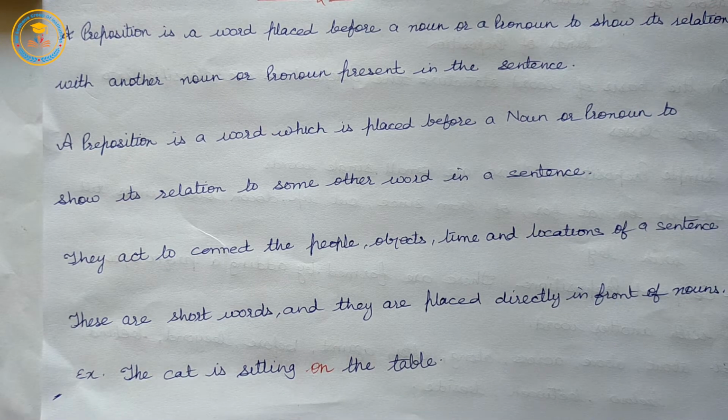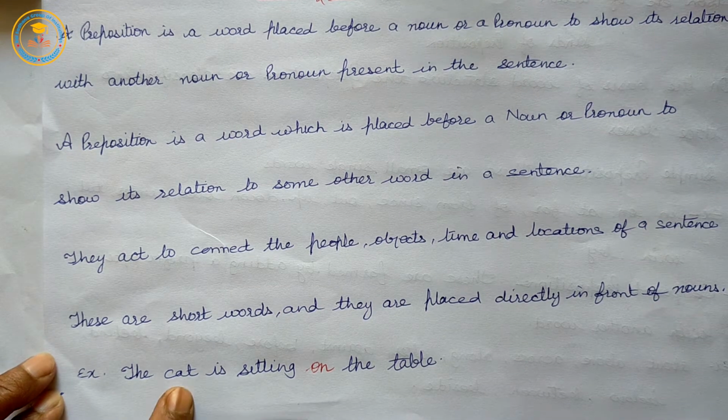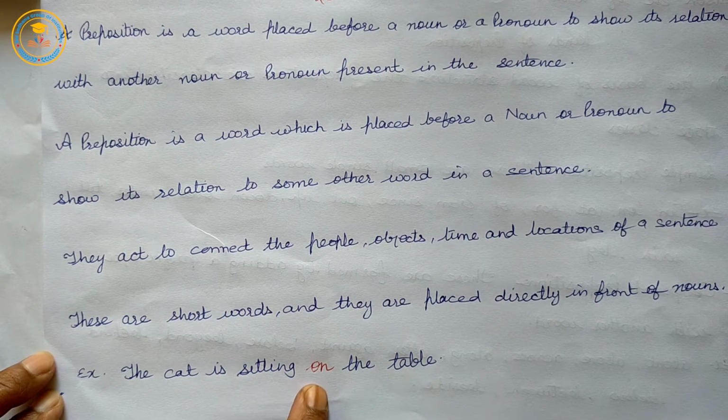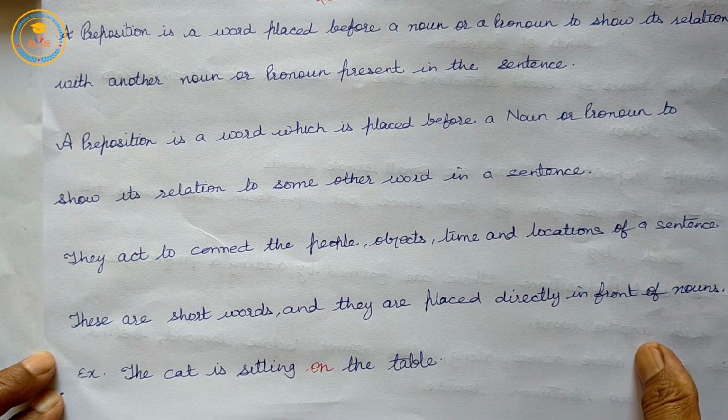So, a preposition is a word placed before a noun or pronoun to show its relation with another noun or pronoun present in the sentence. They act to connect people, objects, time, and location of a sentence. These are short words placed directly in front of a noun. Example: the cat is sitting on the table. Here on shows the relation between the cat and the table, so between noun and noun.